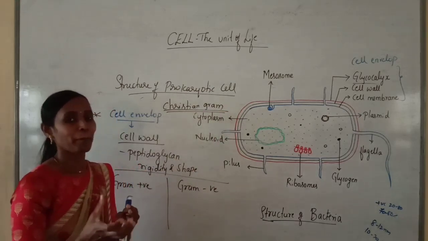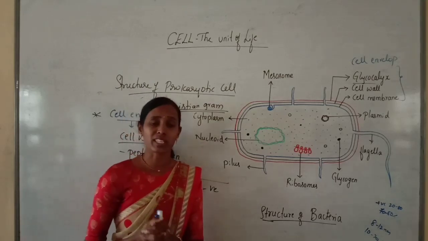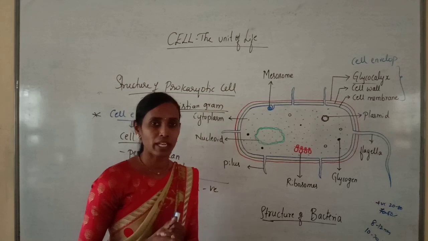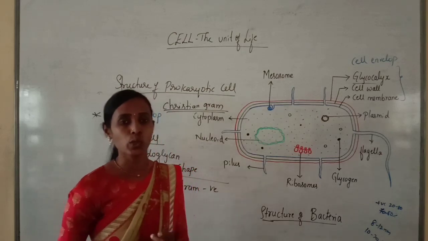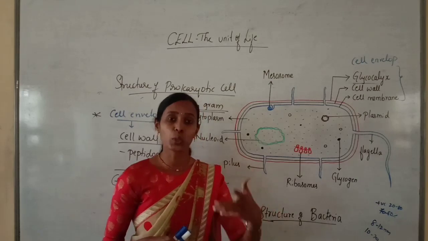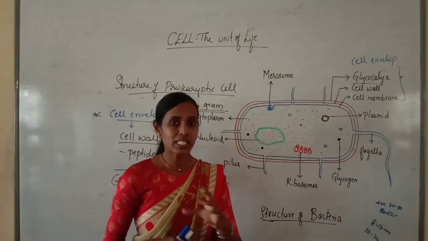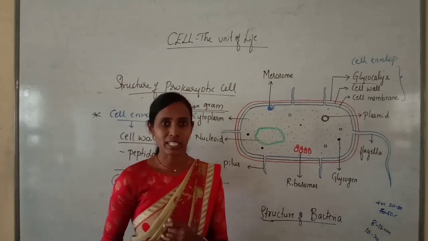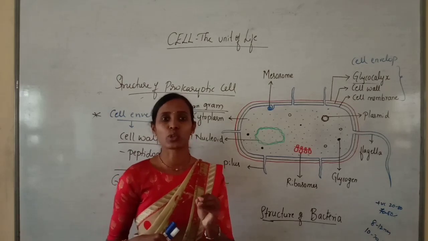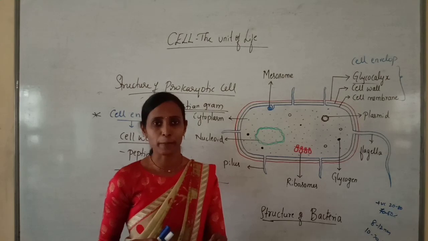Here, the bacteria are usually stained with a weakly alkaline solution of crystal violet. In the previous class, I told you there are different types of stains available to color the colorless material. Similarly, in order to stain the bacteria, we use the weakly alkaline solution of crystal violet.